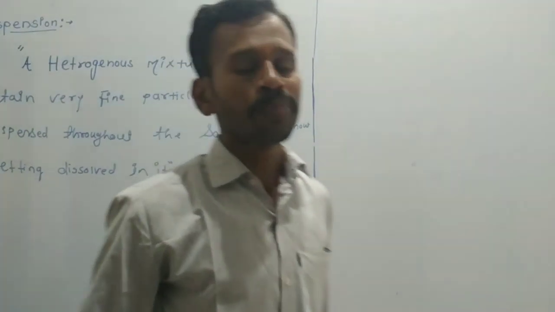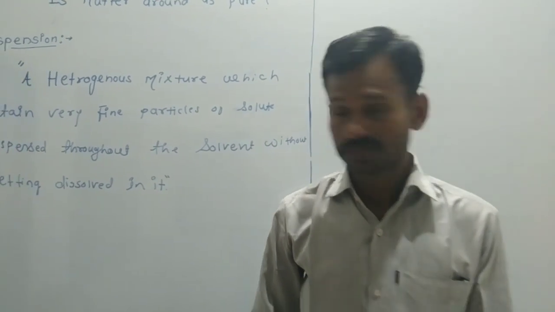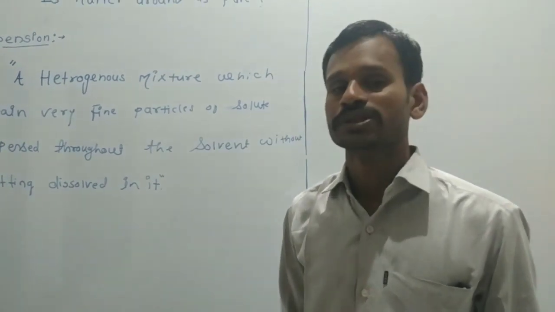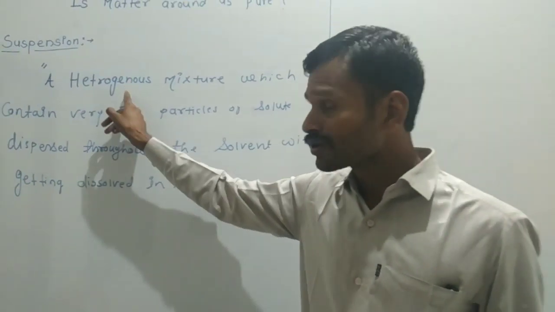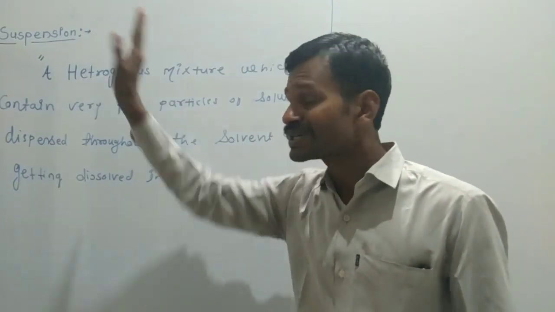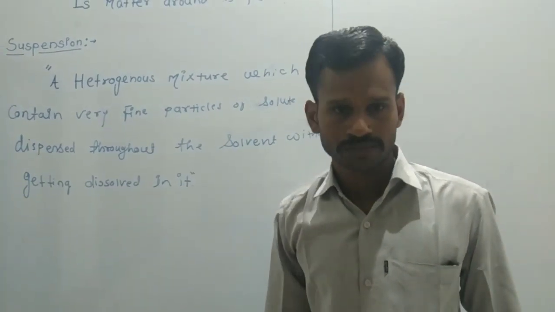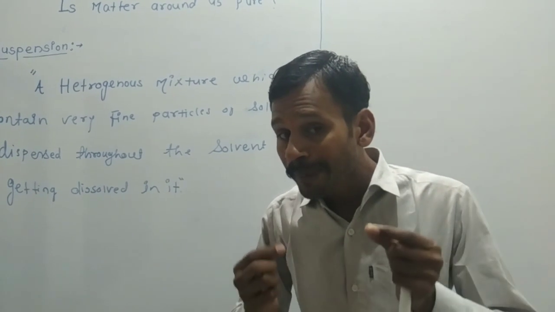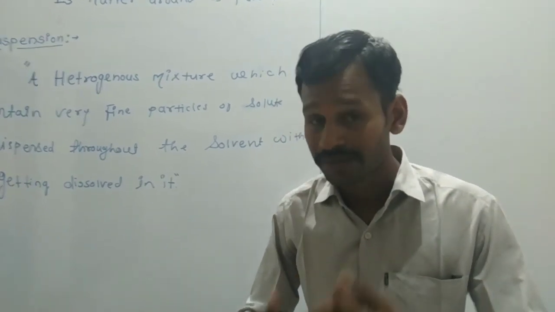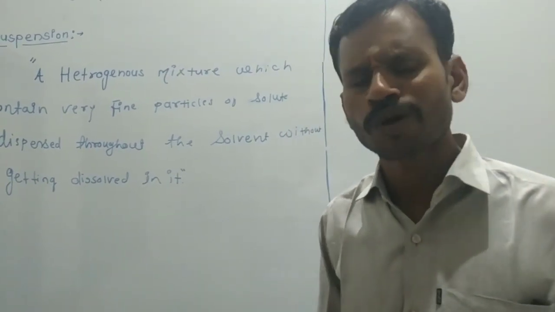Now, this is our simple definition of suspension, not heterogeneous mixture, sorry. Which type of mixture is a suspension? It is the heterogeneous mixture which contains fine, small particles of solute. Solute means the smaller quantity.